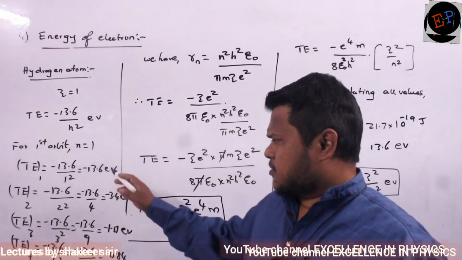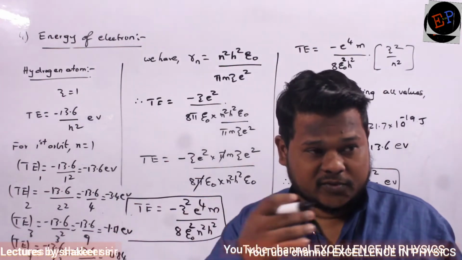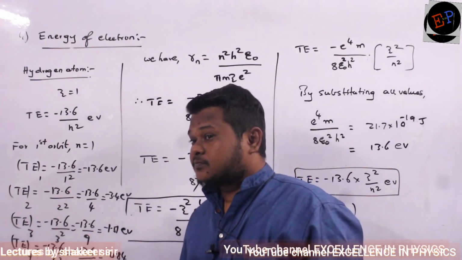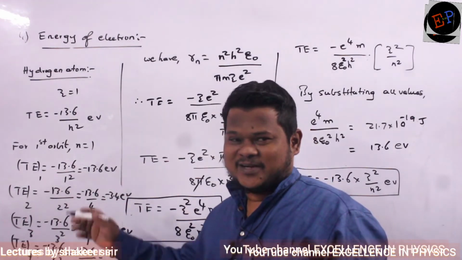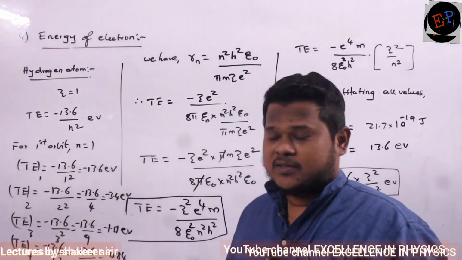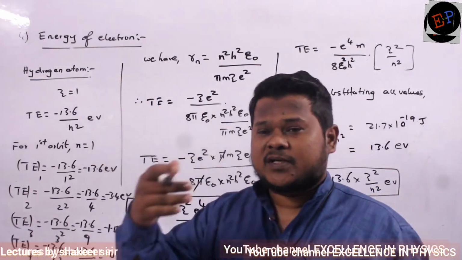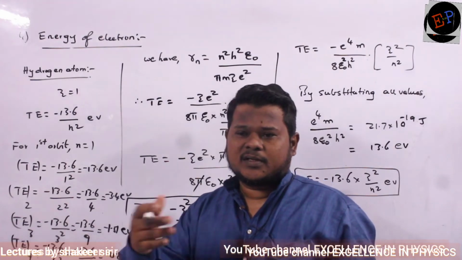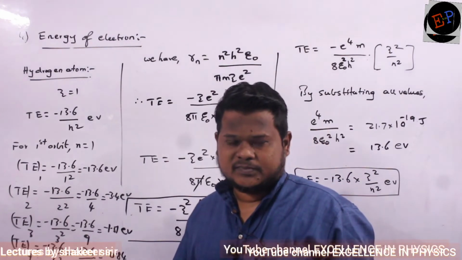So now the question is, when orbit number increases, if I am traveling to second, third and fourth, is the energy of the orbit increasing or decreasing? They are decreasing, no? 13.6, 3.4, 1.51. They are negative values. So magnitude wise they are decreasing, but it is a negative value. So therefore we can say that total energy continuously increases. Energy of second orbit is greater than energy of first orbit. Energy of fourth orbit is greater than energy of third orbit. Because continuously energies are increasing. Are you able to understand?